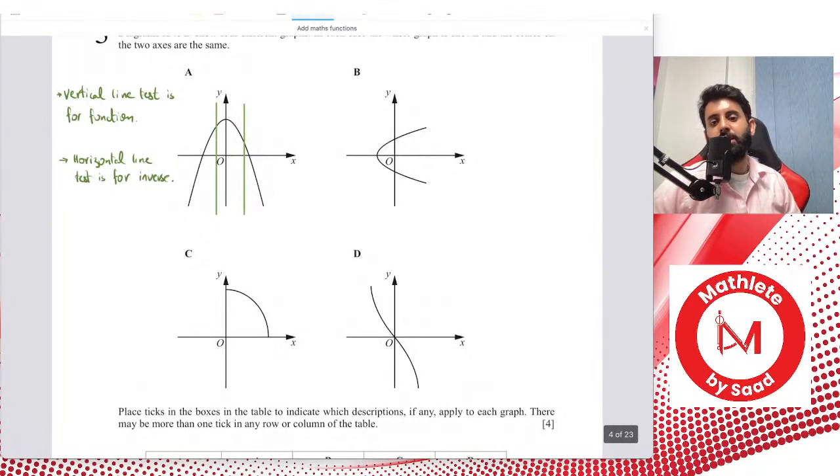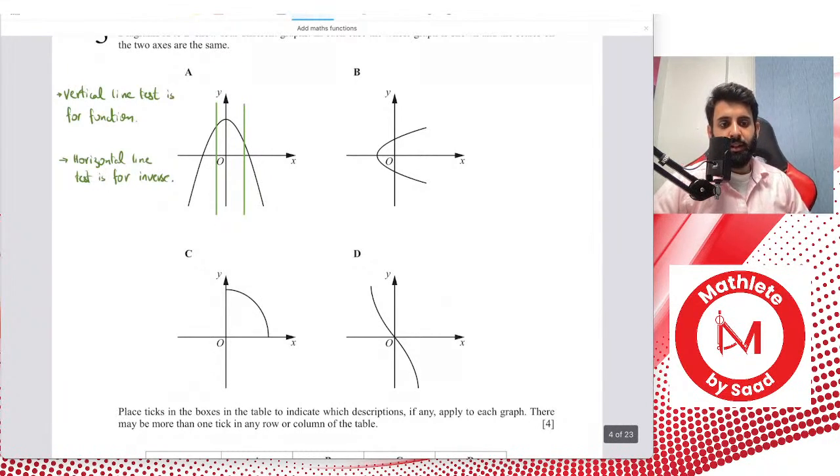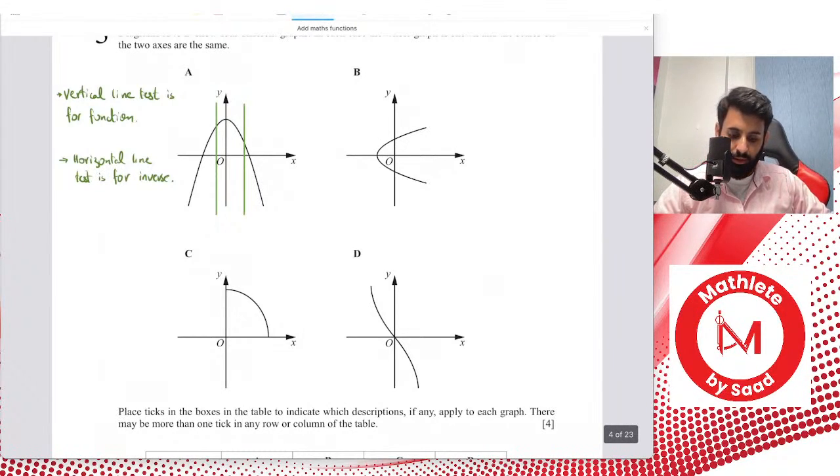We know very well that there are some changes that we need to make to the domain of a quadratic function to make sure that it has an inverse. How would you know if it has an inverse? Inverse only exists if a function is a one-to-one function. I repeat, inverse only exists if it is a one-to-one function.